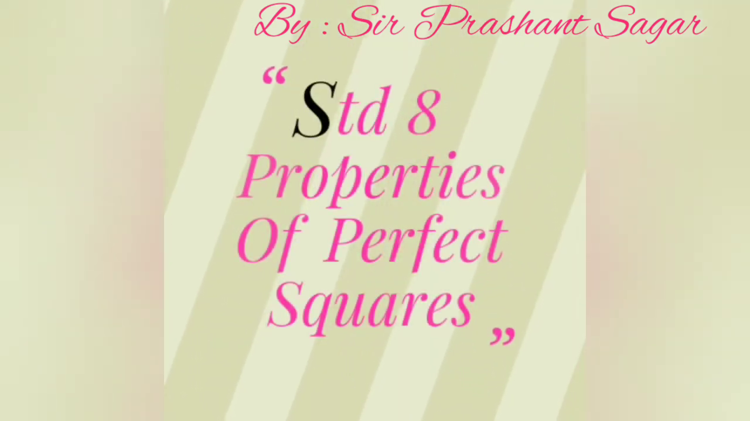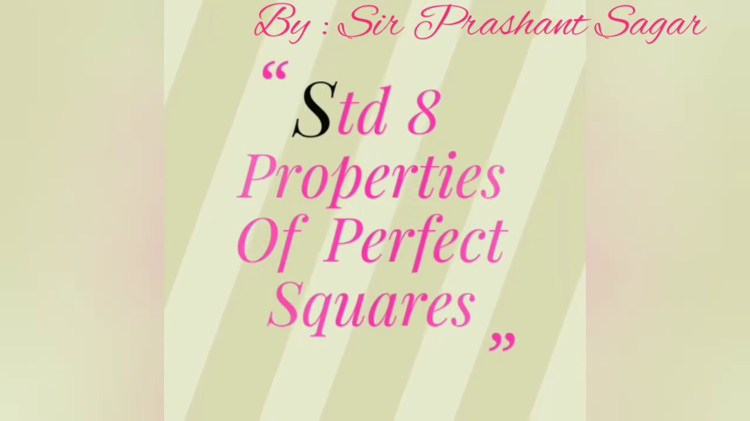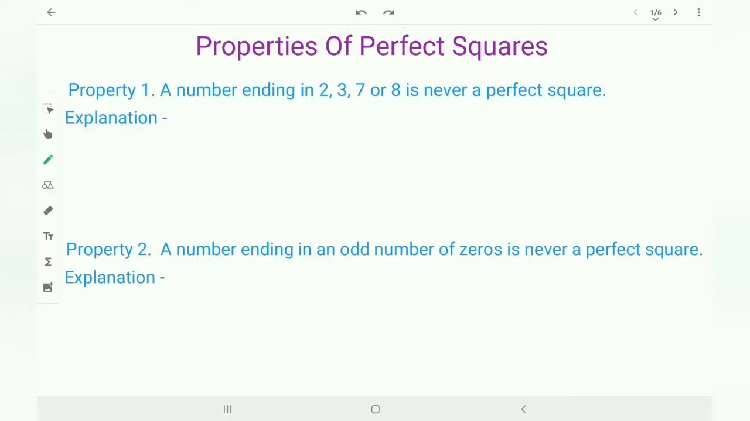Hello students, in this video I am going to explain properties of perfect squares. Properties of perfect squares. Property 1. A number ending in 2, 3, 7 or 8 is never a perfect square.